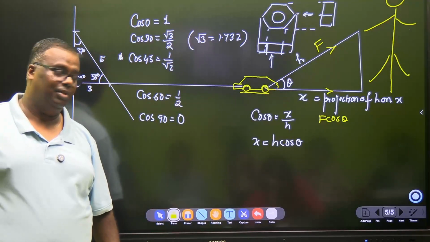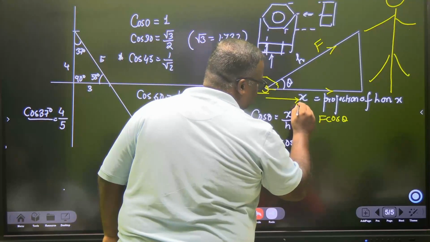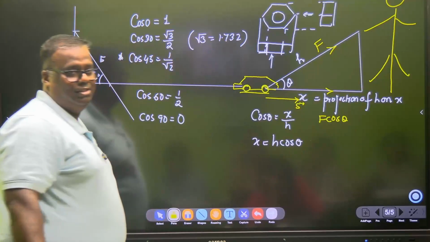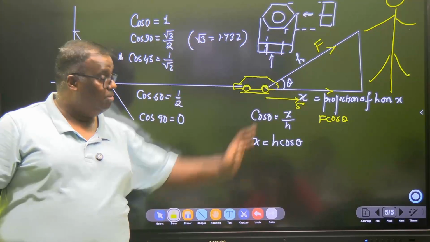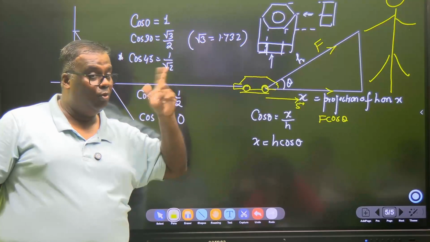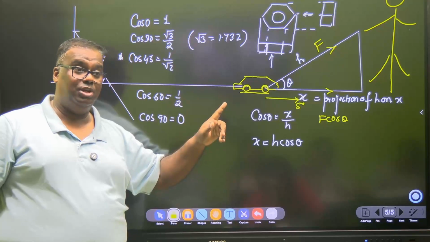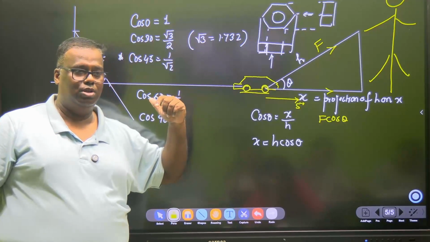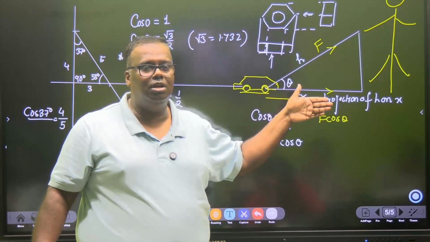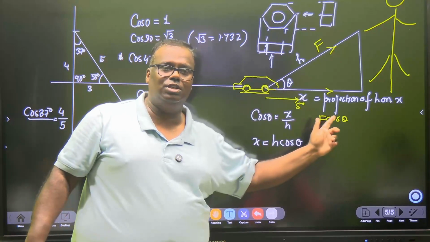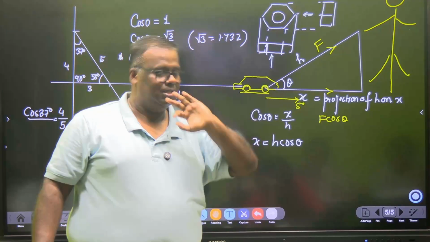And if you see the displacement vector, the displacement of the car is also happening in this direction only. Remember this: displacement in the direction of force. I'll be keeping on saying this in this chapter. Displacement in the direction of force. So if you don't know the direction of force, but you know that the displacement is happening here, there has to be a force along this direction. Otherwise, how is it going? Got it?